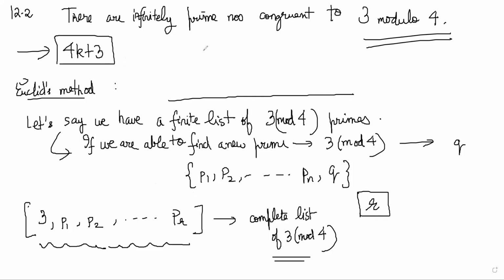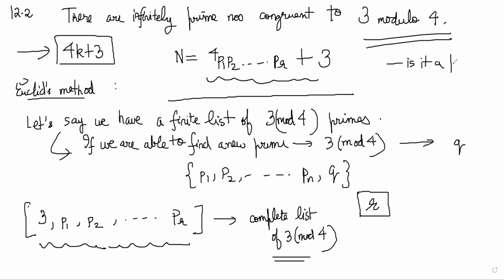One nice way to do that is to consider the number n equal to 4 times p1, p2, so on, pr plus 3. Think about this number. First of all, is it a prime? It is definitely not divisible by any of the prime numbers p1, p2 till pr, right? Correct. So it is also not divisible by 4 because it is 4k plus 3, right?